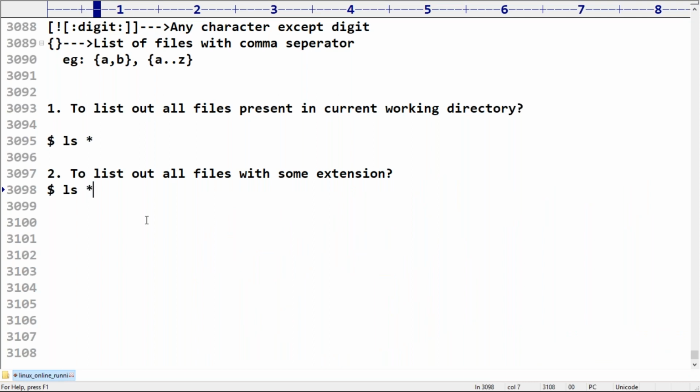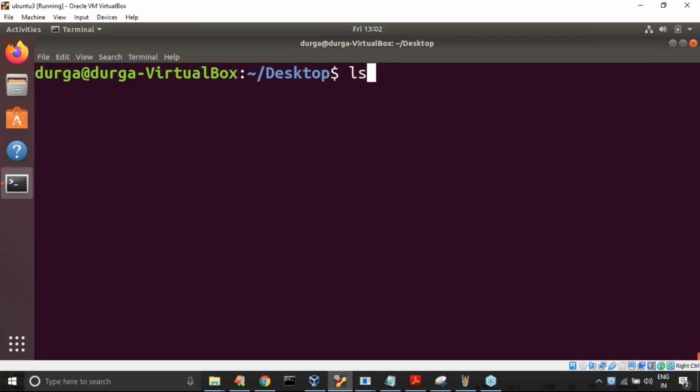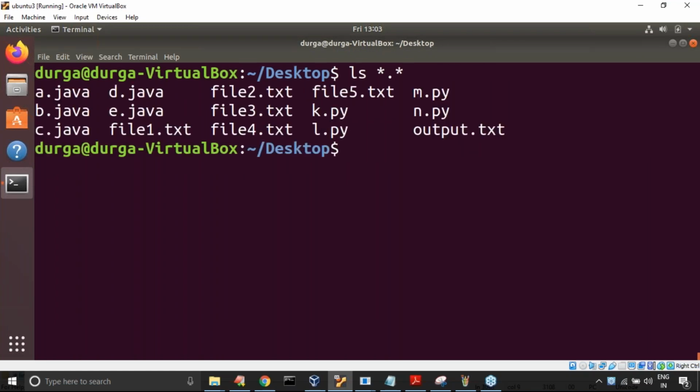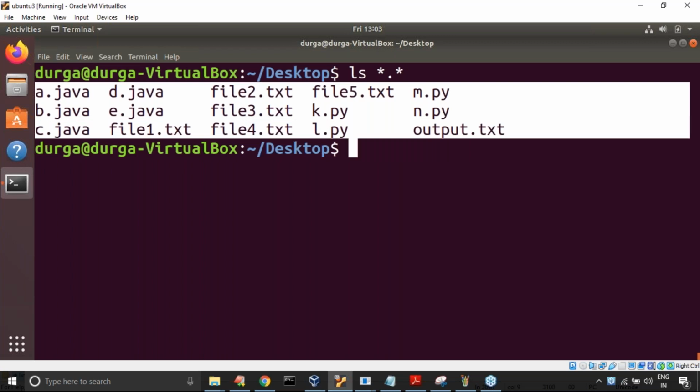Observe carefully, right? Star dot star means all the files. It is going to list out all the files with some extension. Now have a look: ls star dot star. Observe, you are going to get only files with some extension. Remember this one, with some extension, you are getting the files.